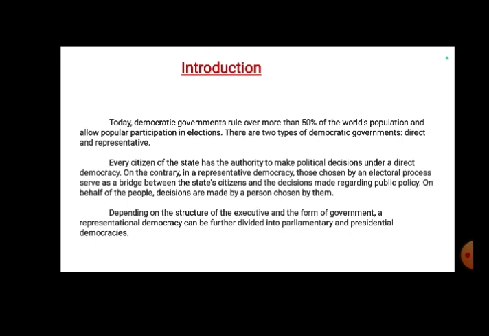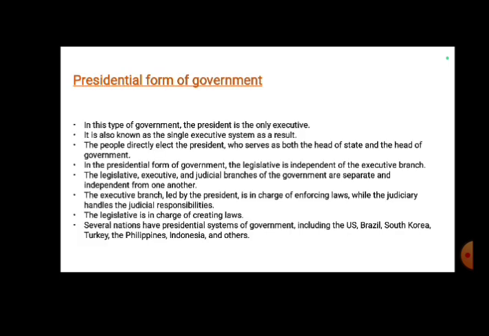So, we can say that depending on the structure of the executive and the form of government, a representative democracy can be further divided into parliamentary and presidential democracy. Let's see the presidential form of government.